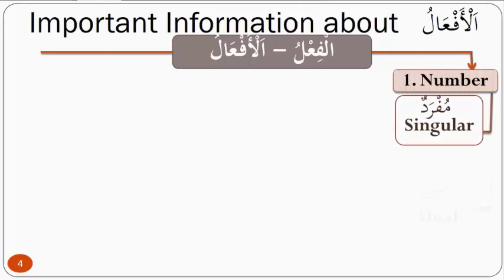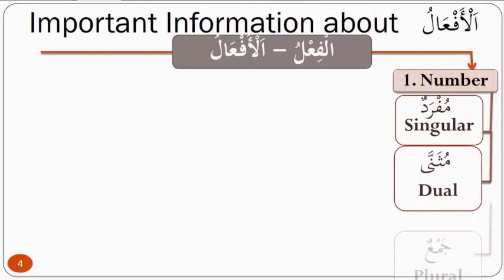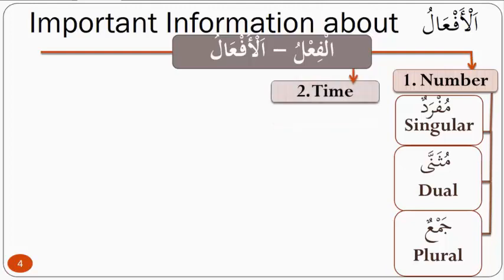Mufradun, which is singular, muthannan, which is dual, and jama', which is plural. Okay, so that is similar. So numbers is the same. We have singular, dual, plural. Mufradun, muthannan, jama'. The af'al, however, does not have definite and indefinite.